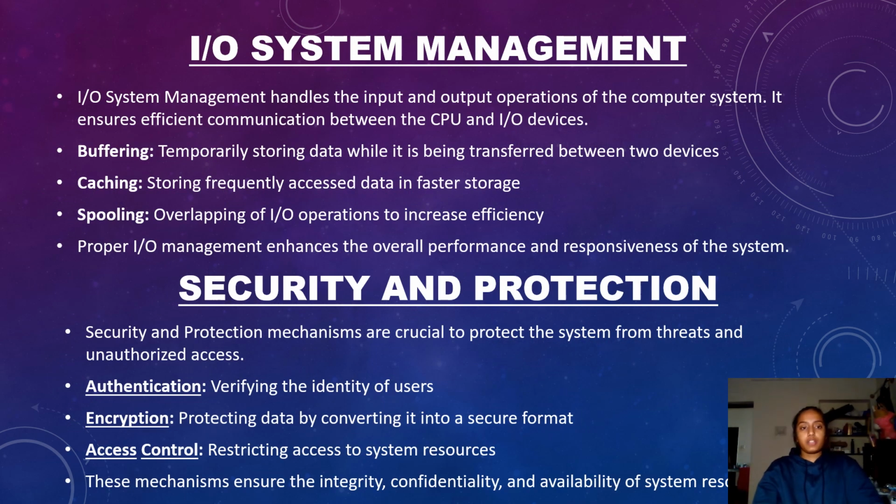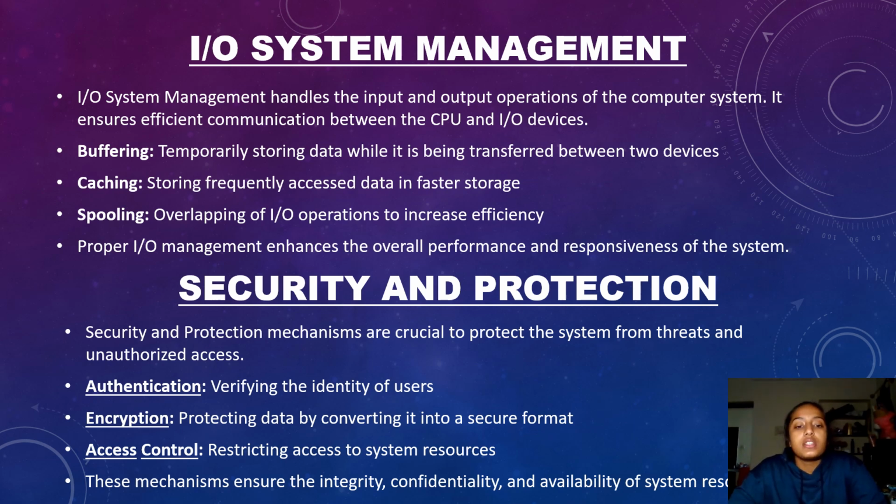IO system management. We have different input and output devices that are connected to our system, and they have to be managed properly during the execution of a process. It ensures efficient communication between the CPU and the IO devices. When the CPU indicates that it requires certain output or input devices for its utilization, the allocating of these devices and what they have to do is done by the OS. Buffering, caching, and spooling are a few topics that come under this category.